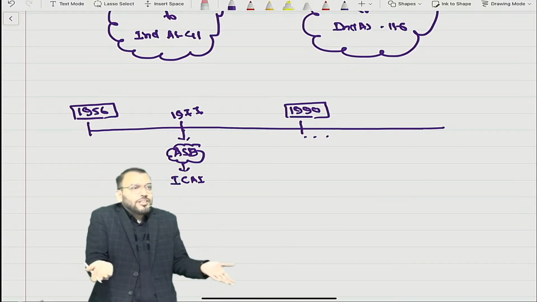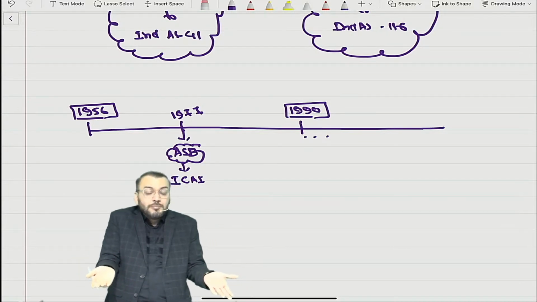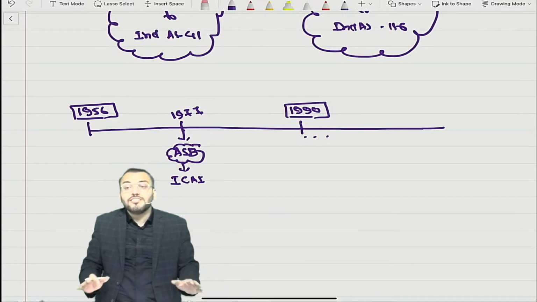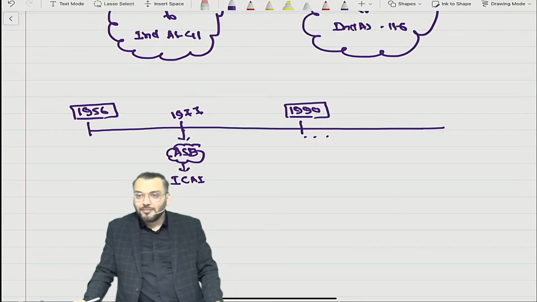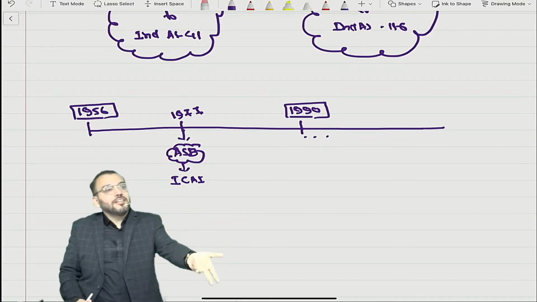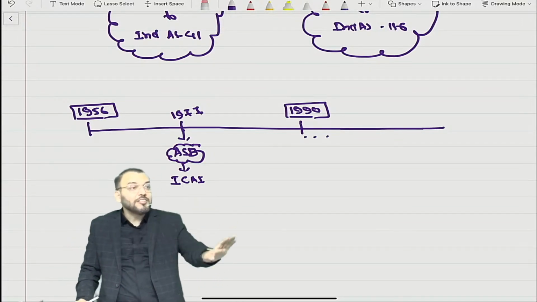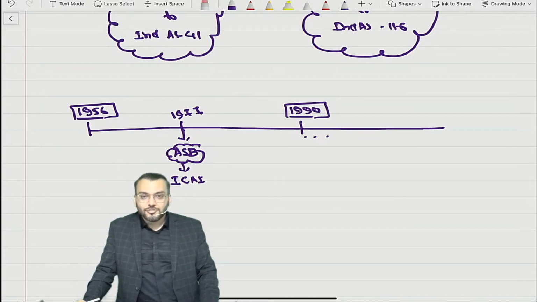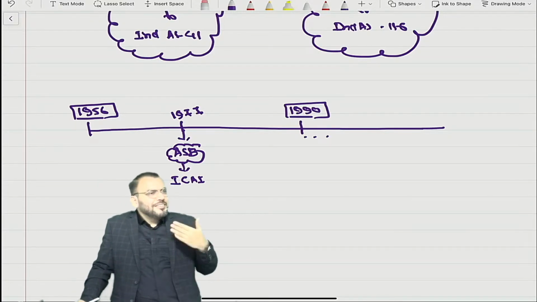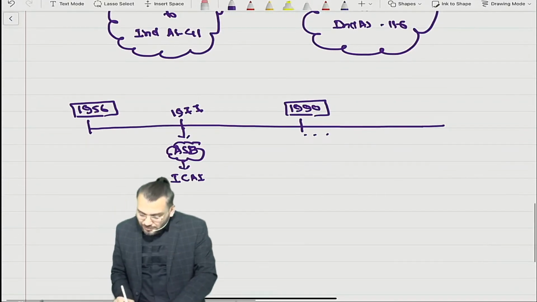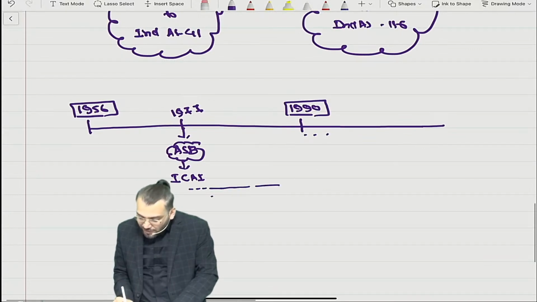But the power was not given to them. If you read the Companies Act, it had no reference to accounting standards at that time. The Companies Act used to say prepare a balance sheet and SOPL, but as per which guidelines, nothing was given. Understood? But it was a need of the time. We require uniform accounting standards. Therefore, this Accounting Standards Board started issuing accounting standards.